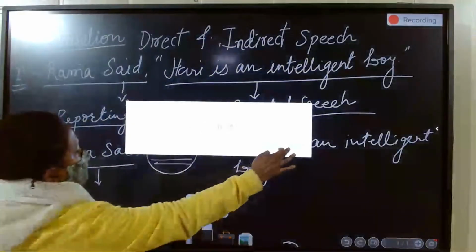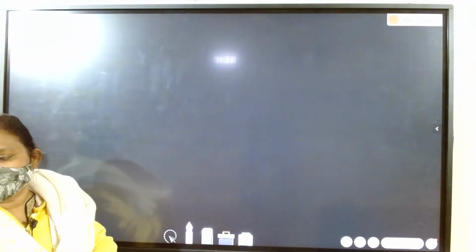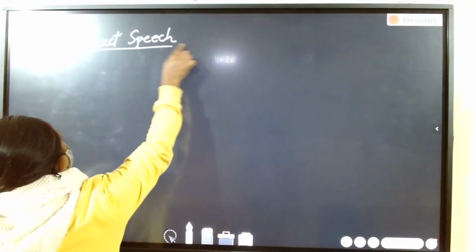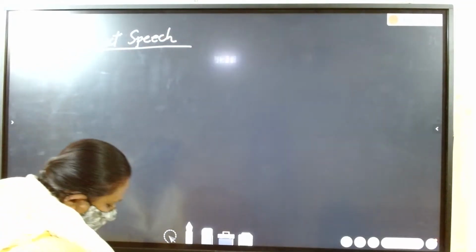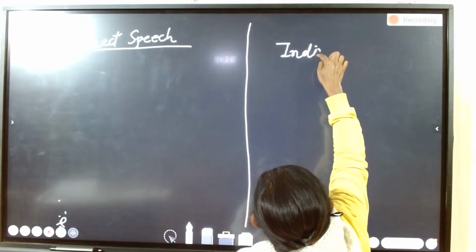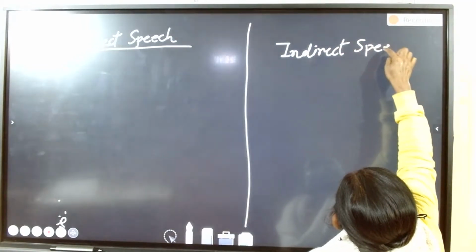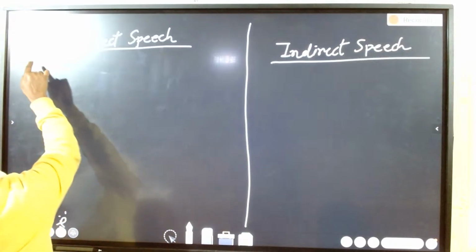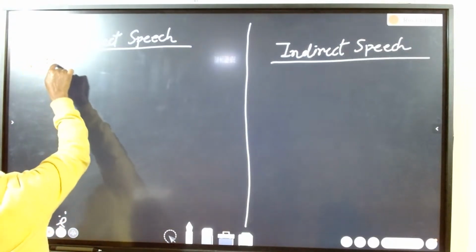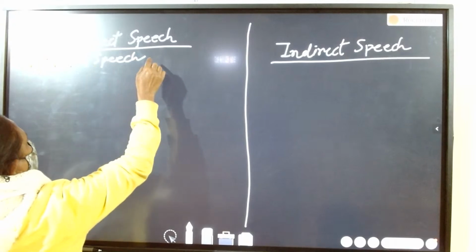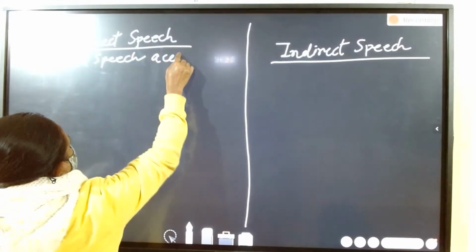See here: if you are changing direct to indirect speech, the reported speech will be changed according to the respective tenses.